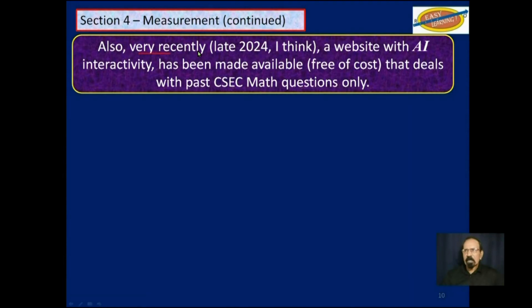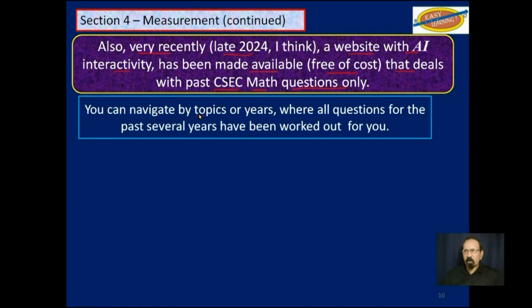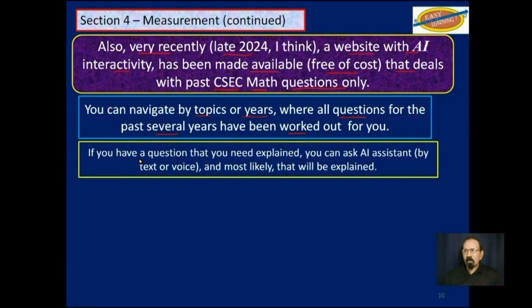Also, in late 2024, a website with AI interactivity has been made available free of cost that deals with past CSEC math questions only from paper 2. You can navigate by topics or years, where all questions for the past several years have been worked out. If you still have a question that you need explained, you can ask the AI assistant either by text or voice, and most likely it will be explained for you.